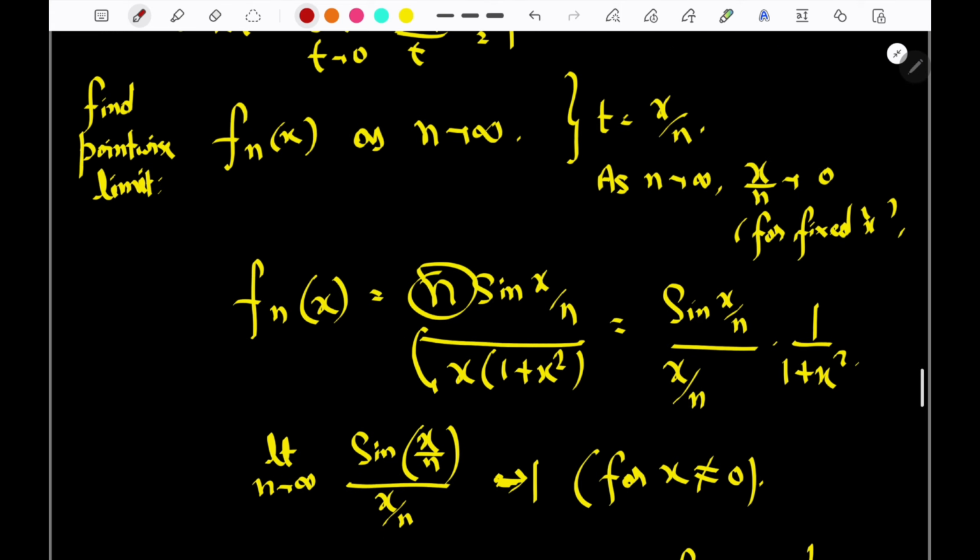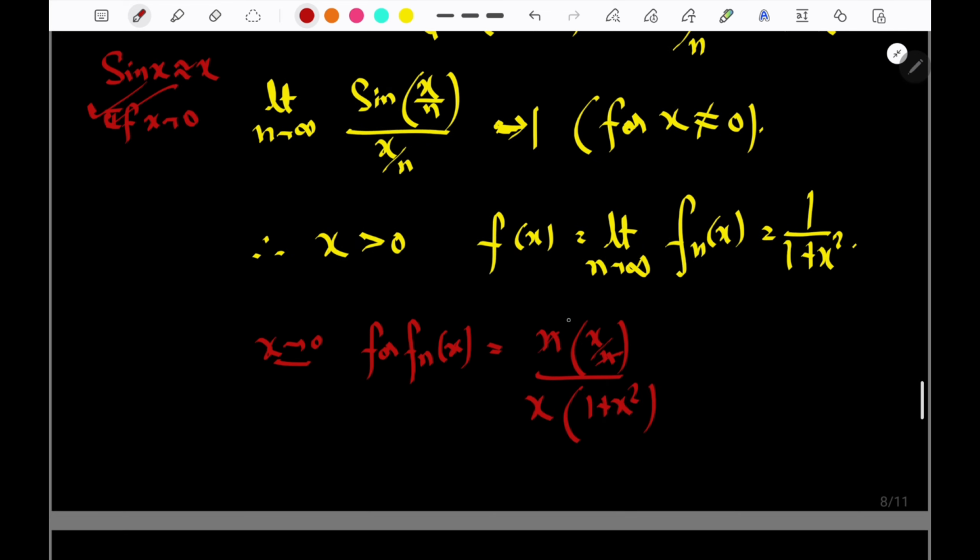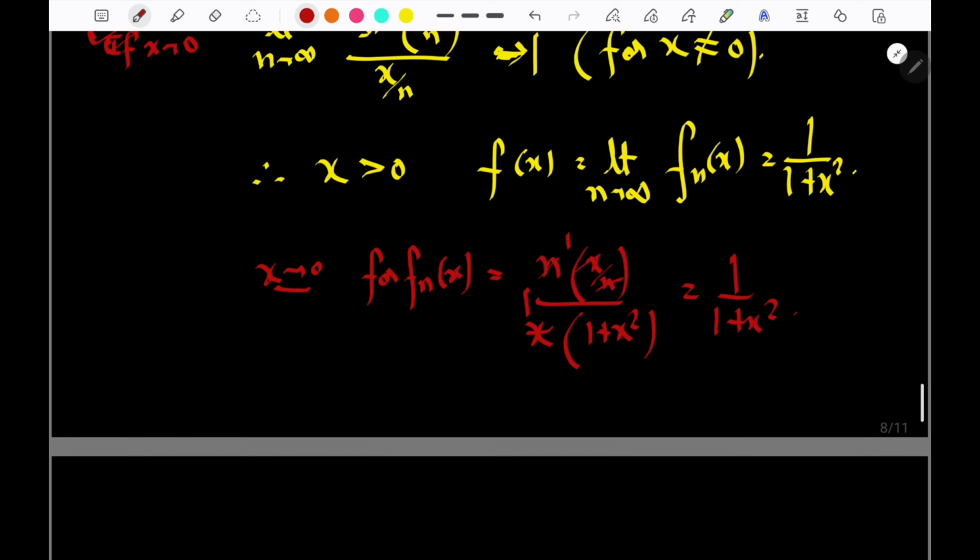Okay, why like this? So sin x can be approximated as x if x is tending towards 0. Therefore we can say like this, this gets cancelled, this gets cancelled. Again this is 1 by 1 plus x square. Superb. Now what does it state? That is x greater than or equal to 0. This limit tends to 1 by 1 plus x square.